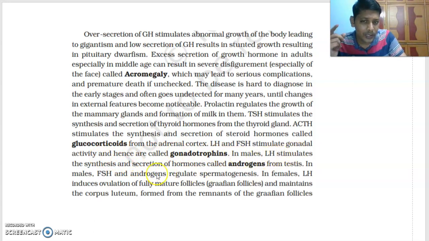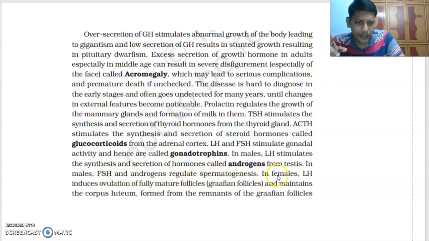In males, LH stimulates the synthesis and secretion of hormones called androgens from the testis. In males, we call this hormone ICSH, interstitial cell stimulating hormone. In males, FSH and androgens regulate spermatogenesis. These two are important for spermatogenesis.